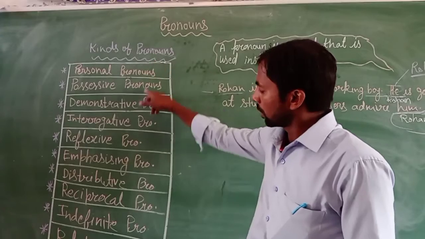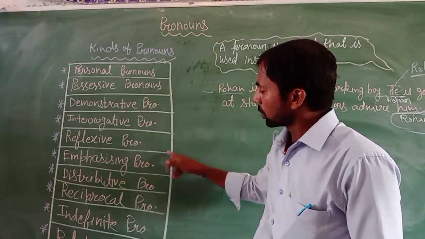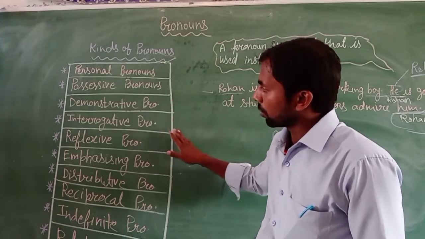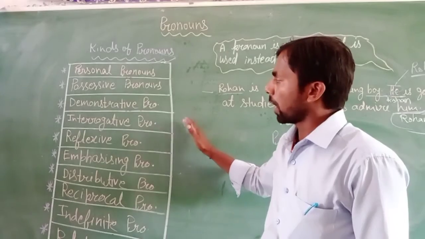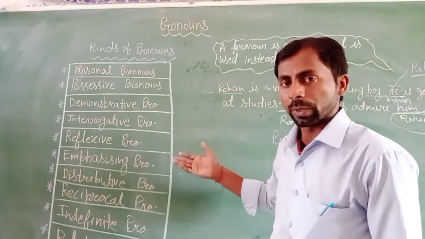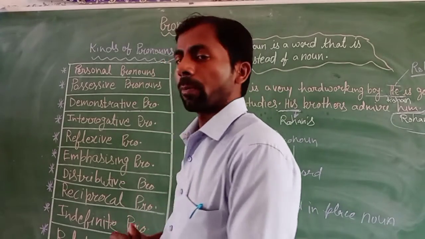All these you can see on the board. All these are pronouns, and how we use a pronoun in a sentence I will explain in the video. So let's start the first part of the pronoun.